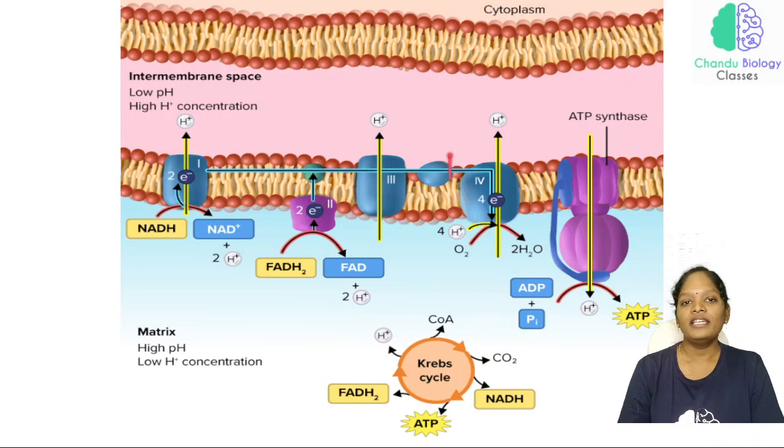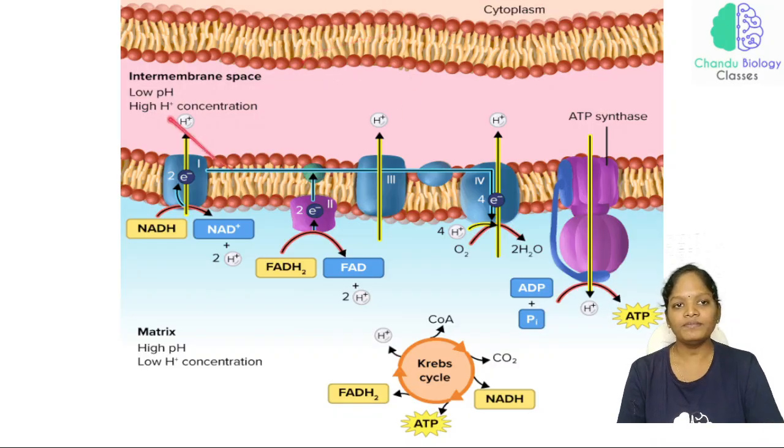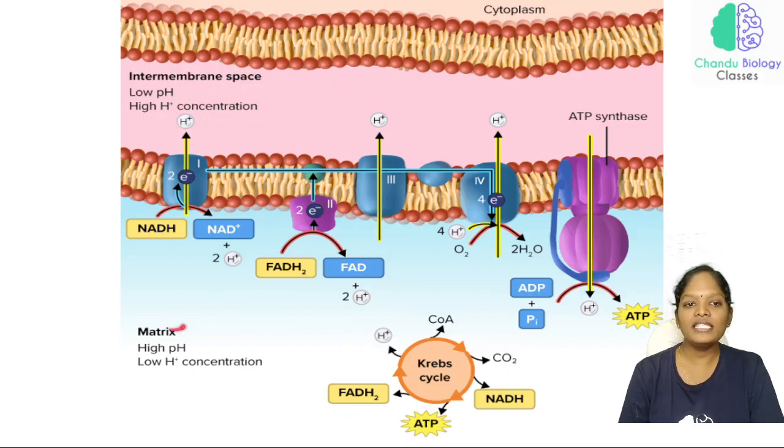Now see here, let me show the same diagram with some additional information. This is the cytoplasm region, and this is the membrane. And this is the mitochondrial matrix. This is the outer membrane and the inner membrane, and between these two membranes we have the intermembrane space.